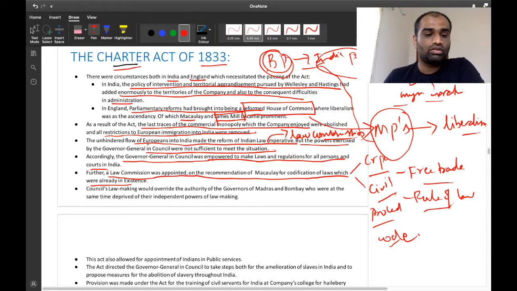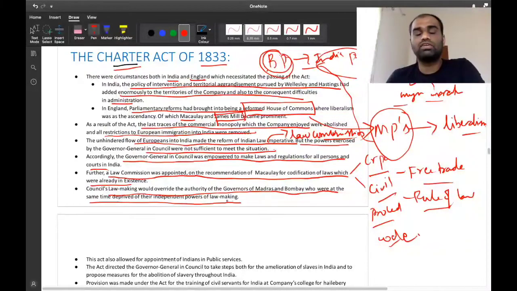Clear? Now, the Council's lawmaking would override the authority of the Governors of Madras as well as Bombay, who were at the same time deprived of their independent powers of lawmaking. Clear? So the Governor General of Bengal, who is also called the Governor General of India, can override the Governors of Madras and Bombay, who were already deprived of their independent lawmaking authority. So, in a way, the Charter Act of 1833 made India more centralized. Clear?